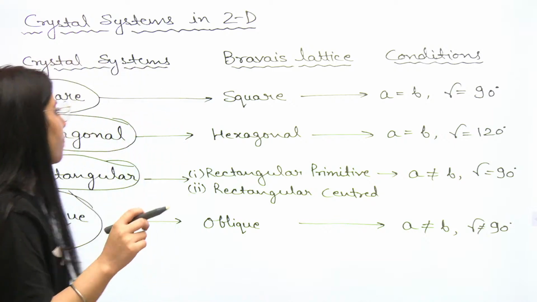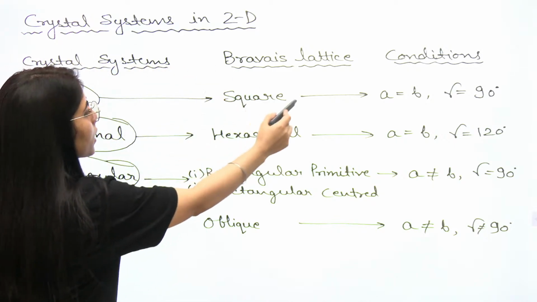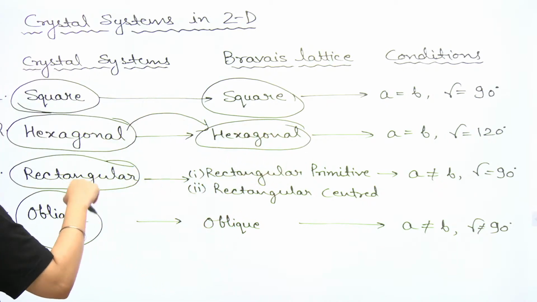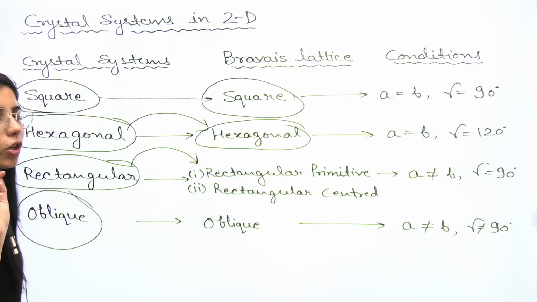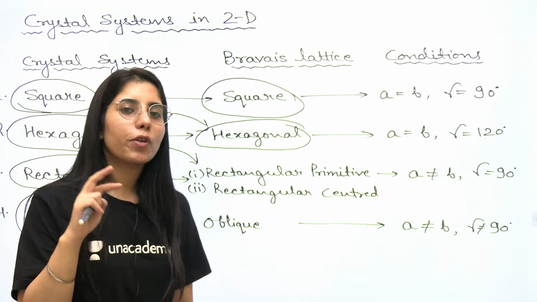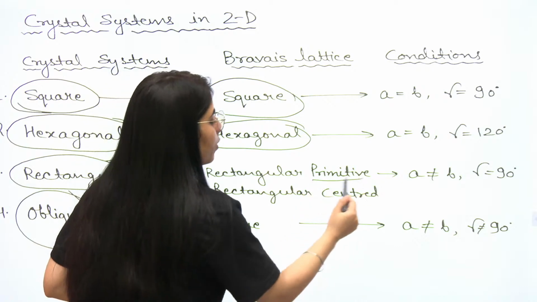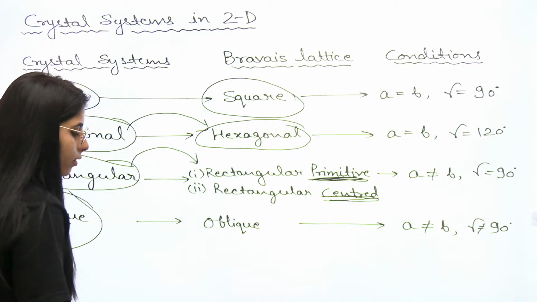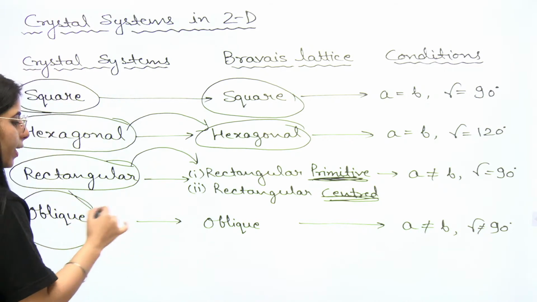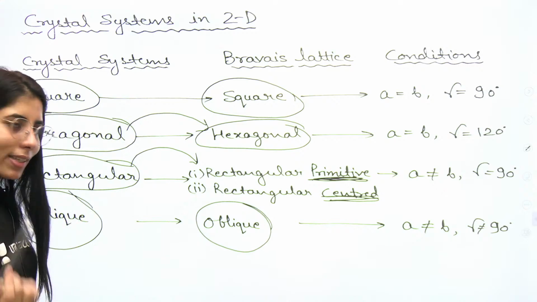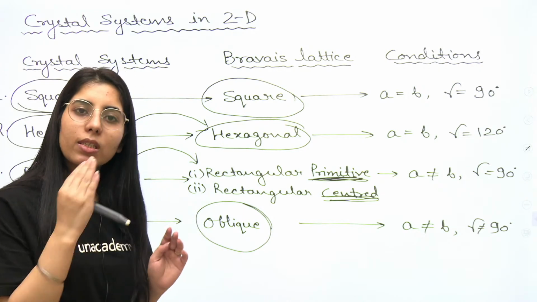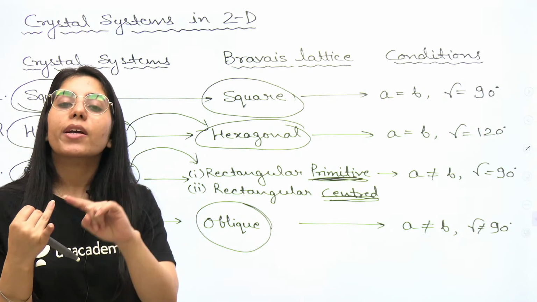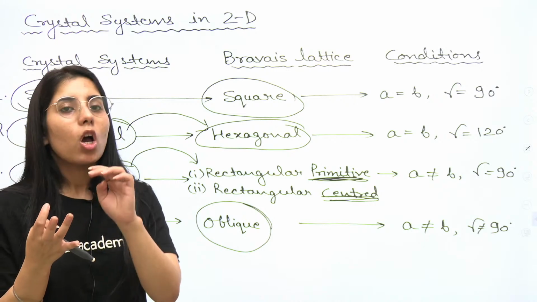See, next point. For square, the Bravais lattice will also be square. For hexagonal, the Bravais lattice will also be hexagonal. For the rectangular crystal system, there are 2 different Bravais lattices: one is rectangular primitive, another one is rectangular centered. What is the difference between primitive and rectangular centered? I will explain that to you. Now, corresponding to oblique, there is an oblique Bravais lattice. So square, hexagonal, rectangular primitive and rectangular centered, and oblique.